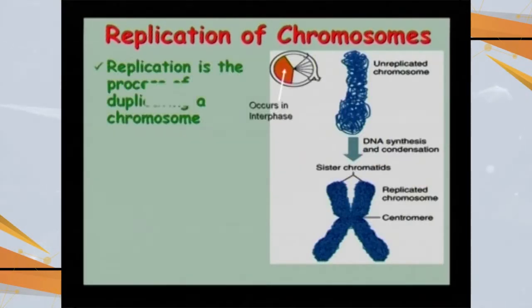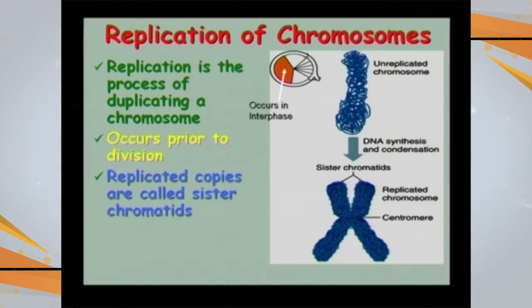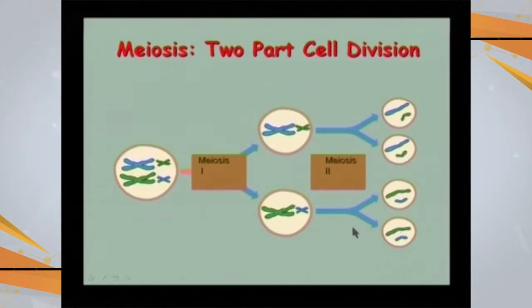Before that, the DNA must replicate, because the cell has to divide. Replication is the process of duplication of the chromosome. This was a single chromosome, so it has to duplicate into 2 sister chromatids held together at the centromere. So meiosis is going to occur in 2 parts.